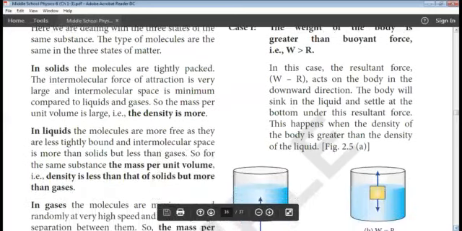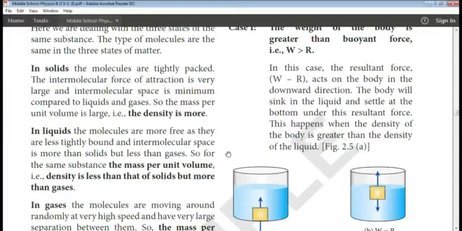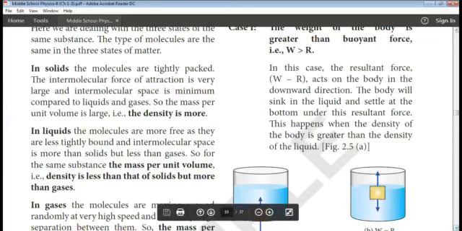Next one is liquids. In liquids, the molecules are free as they are less tightly bound and intermolecular space is more than solids, and it is less than gases. So for same substance, the mass per unit volume, that is density, is less than that of solid but more than that of gases. And in gases, what happens?